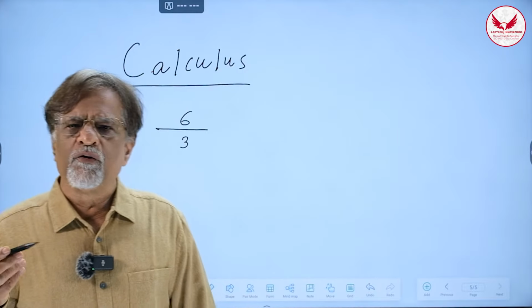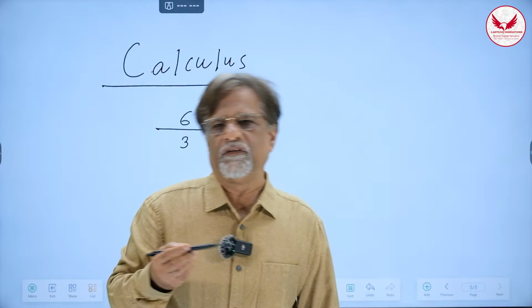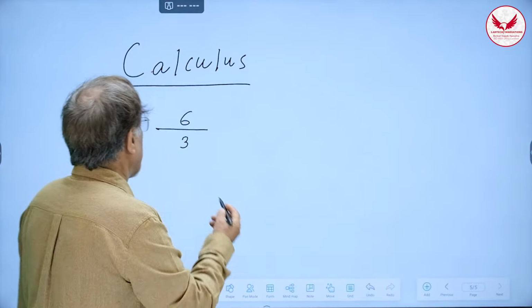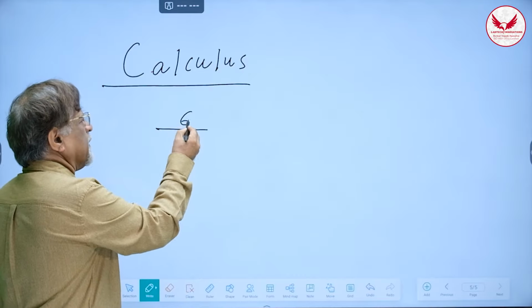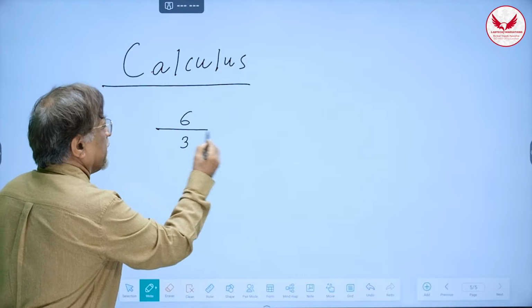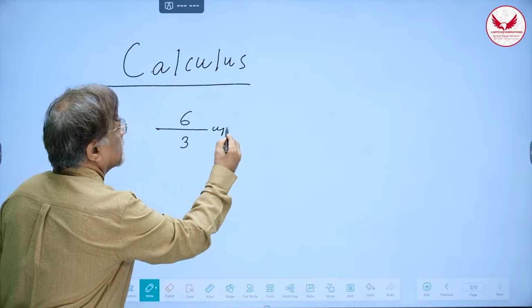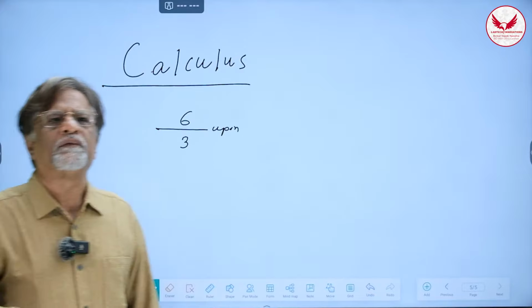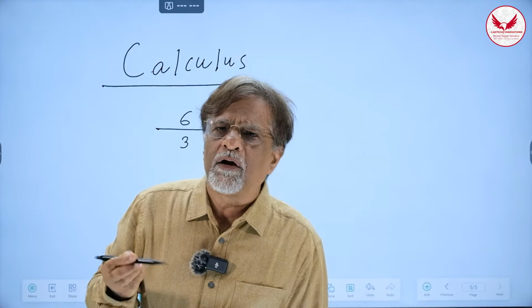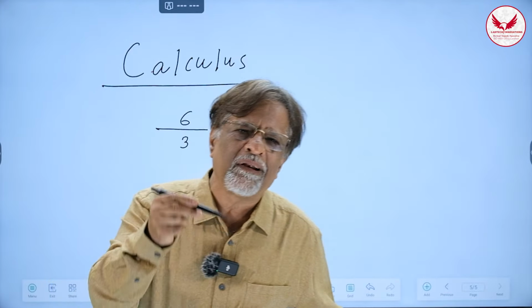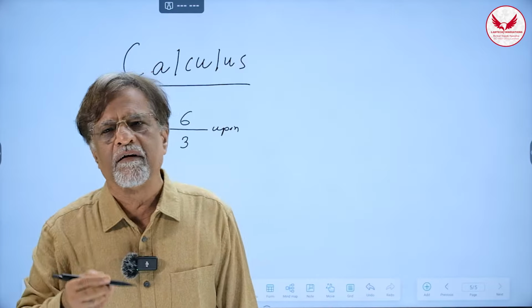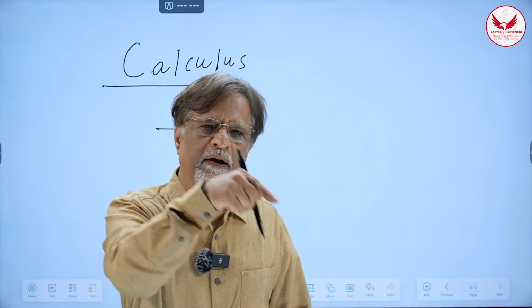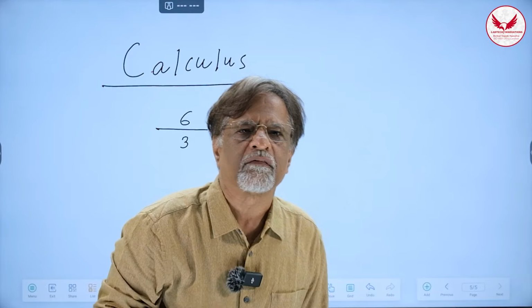Then I asked him, are you familiar with multiplication? He says, yes, I know multiplication. Good. Now, suppose 6, it is read like this. 6 upon, this line is read as upon, 6 upon 3. Now, what is 6 upon 3? Then, in order to make him understand in his own understandable language, I said, 6 upon 3 is that number which when multiplied by 3 gives me 6.